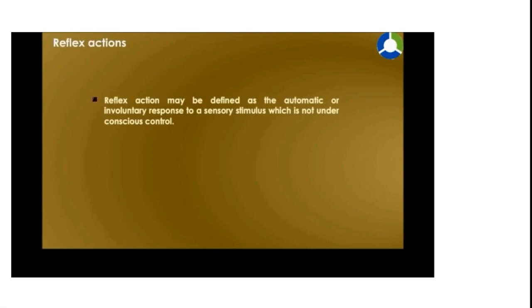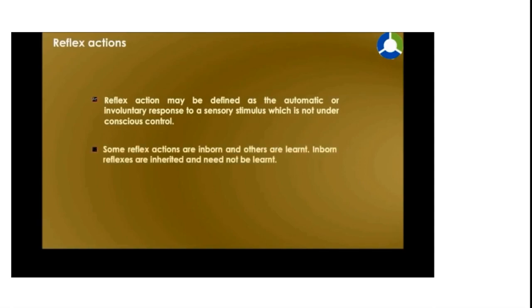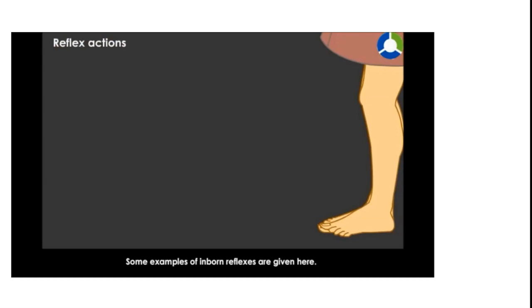Reflex actions. Reflex actions may be defined as the automatic or involuntary response to a sensory stimulus which is not under conscious control. Some reflex actions are inborn and others are learned. Inborn reflexes are inherited and need not be learned. Some examples of inborn reflexes are given here. 1.